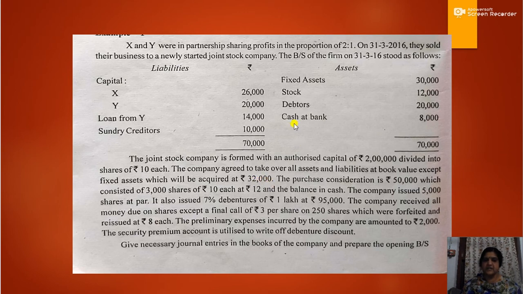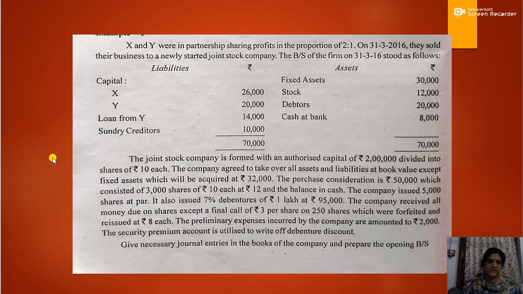In case there is any difference between the purchase consideration and the net assets, then the amount will be either debited to the goodwill account or credited to the capital reserve. And here the purchase consideration is by the lump sum payment method. That is, the fixed purchase consideration is given in the question, rupees 50,000. So the amount of purchase consideration is 50,000.